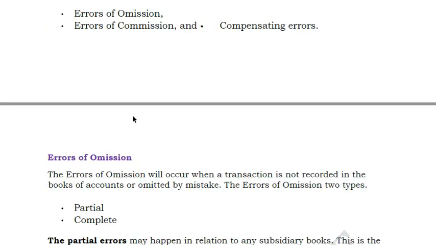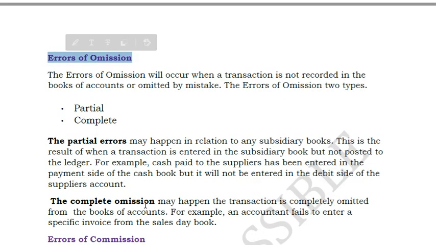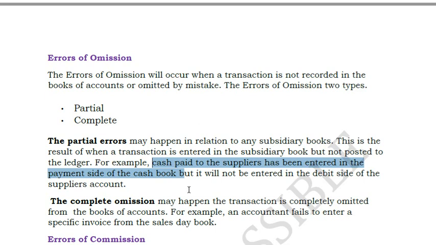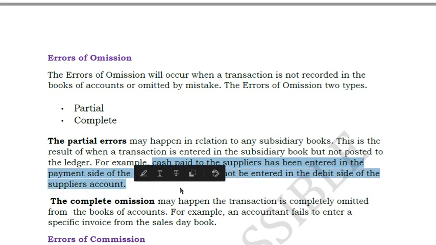Okay, so this comes under your clerical errors. Errors of omission. The name itself suggests that a transaction is not recorded in the books of accounts. This omission can again be of two types, partial or complete. Partial errors may happen when one transaction is entered in a subsidiary book but not posted to the ledger. For example, cash has been paid to the suppliers and entered on the payment side of the cash book, but it is not entered on the debit side of the supplier's account. This is an omission. Omission can be partial or complete.